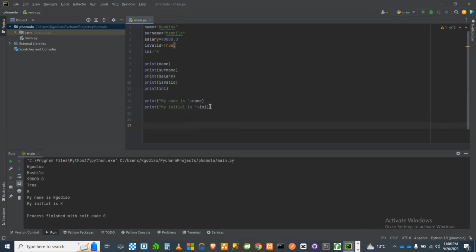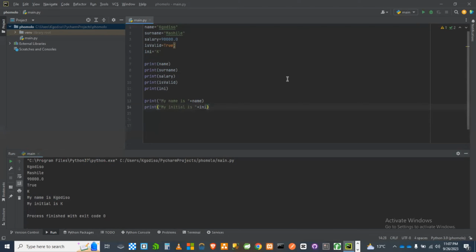And it also works for your characters. So hence it's able to say my name is Khodiso, but it's when you're using concat. But when you use this one, you need to put a space before the last double quotation. Unlike that one, you do not have to put in a space. For this one, you need to space. Why? Because it's another way of doing it. But remember, this only works for strings. So these two lines are printed out by that one. So these are some of the things that you need to look out for whenever you are dealing with your variables and also displaying your variables.